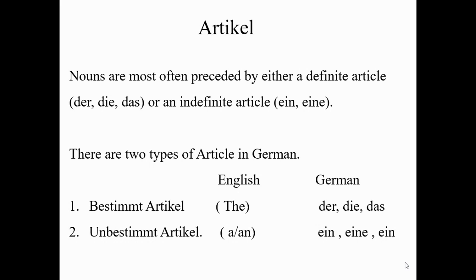So what is the bestimmt article? The bestimmt article is the definite article. In English you say "the," but in German we use der, die, das, because every noun has a gender in German. If the noun is masculine, we write der. If the noun is feminine, we write die, and if the noun is neutral, we write das. In the unbestimmt article, we use ein, eine, ein, like "a" or "an" in English.